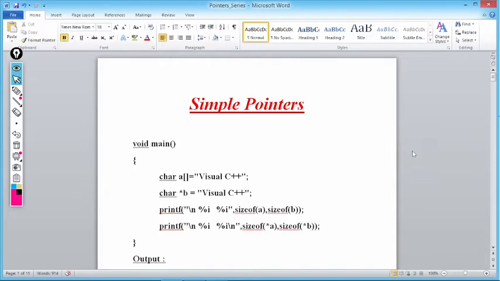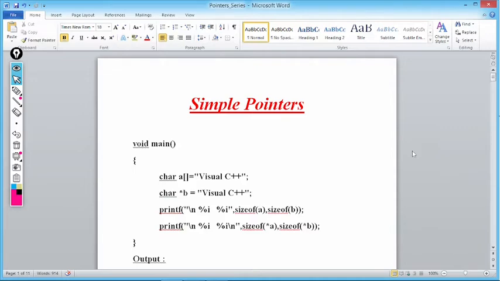Here in a small program: void main, char A equal to "Visual C++", char star B is equal to "Visual C++". I think in these two lines you are not having any doubts. Why? Because what is A here? A is an array of type character to which the Visual C++ string is initialized, whereas char star B is equal to "Visual C++". Again, B is a pointer to a character to which we are initializing Visual C++. In A, the base address of the 0th element is stored, and in B also the base address of the 0th element is stored. Now A is a character array, whereas B is a pointer to a character.